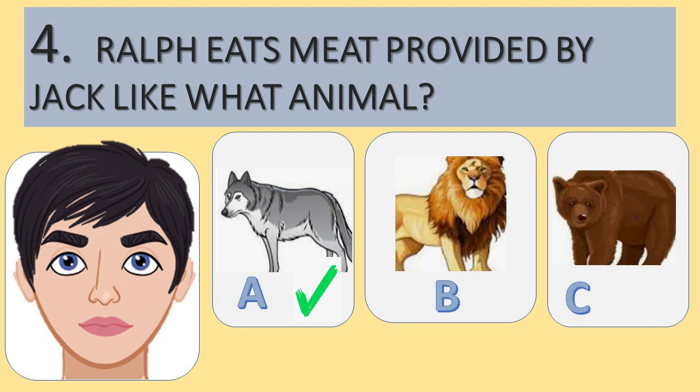Question number 4. Ralph eats his meat provided by Jack. Like what animal? So Jack has killed the pig after the opportunity to be rescued has gone literally sailing by them, and Jack is at that point feeding everyone on the island. That's an act of leadership in itself, and it foreshadows the idea that Jack is going to be wresting power and influence away from Ralph. He does give Ralph some meat, and Ralph eats it like a wolf.